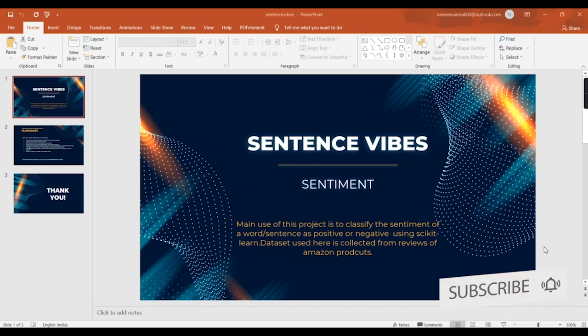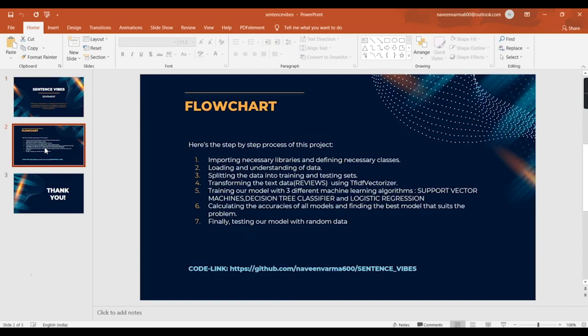The data set I used here is collected from the Amazon review sections. There are almost 10,000 reviews that I collected here. Coming to the flowchart of the project, firstly we'll import the necessary libraries and define a few classes. We'll load the data and understand it. Then we'll split into training and testing sets. As it is reviews, it is text data, and as a machine can't understand text data, we'll convert it into a vector by using a TF-IDF vectorizer. It makes the process easier and smoother.